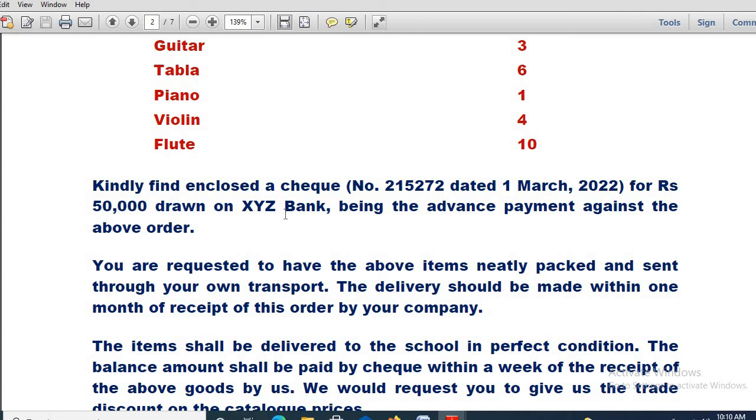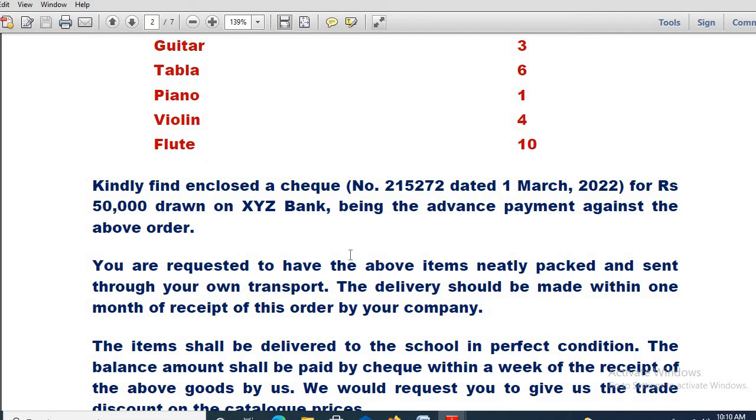And my suggestion is that instead of writing Union Bank or State Bank, it is better you write like this. Okay, the bank name like XYZ Bank, or ABC Bank, like that. Cheque number like this, you can create a fictitious cheque number. You can write it in this way.